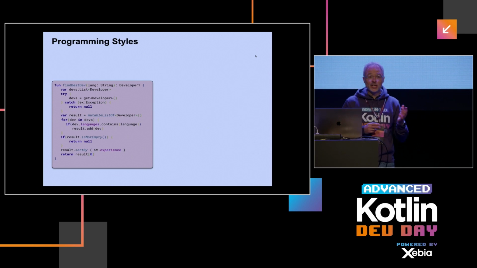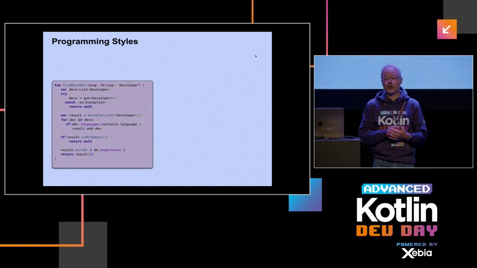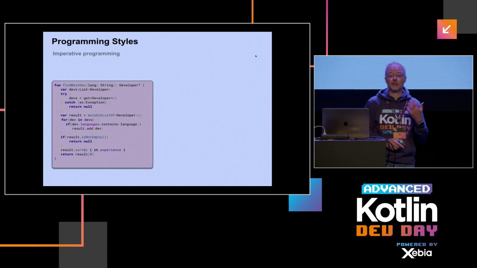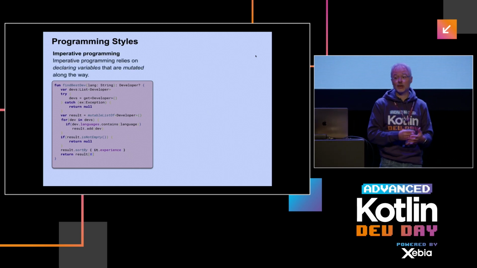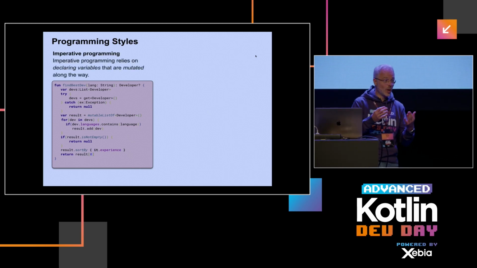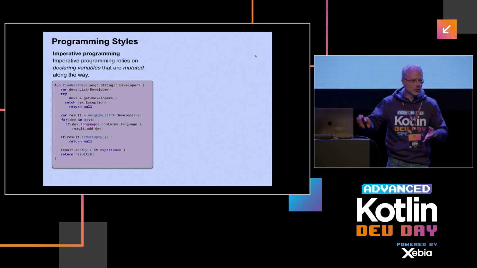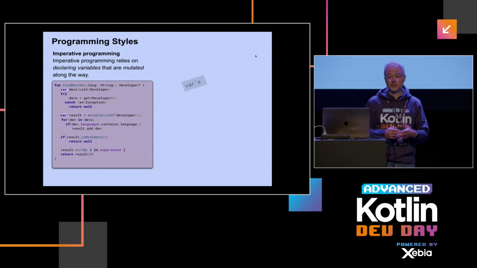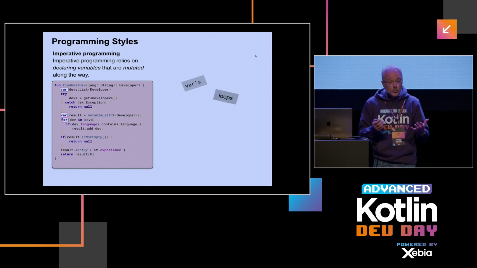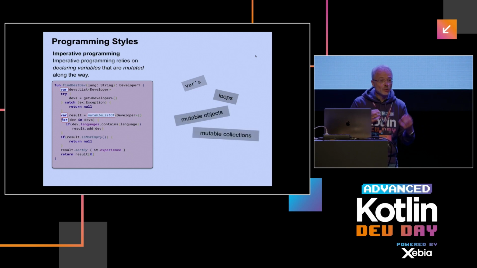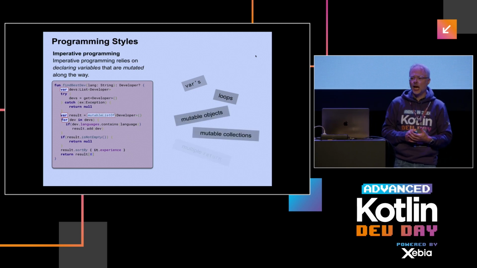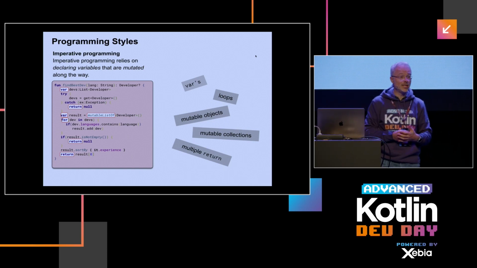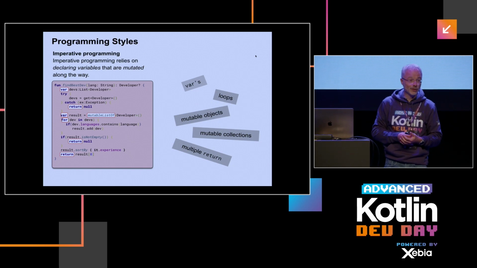Okay. When we differentiate the programming styles we have in the world, then we actually have two big schools, so to say. We have imperative programming. Imperative programming heavily relies on variable declarations that are mutated along the way, and once you've reached a certain state, then you just return whatever you want to return. So the language constructs we use in Kotlin are vars, loops. We also use a lot of mutable data structures like collections and objects, and quite a few return statements here and there. Of course, the piece of code you see here is a truly nice example of imperative programming.